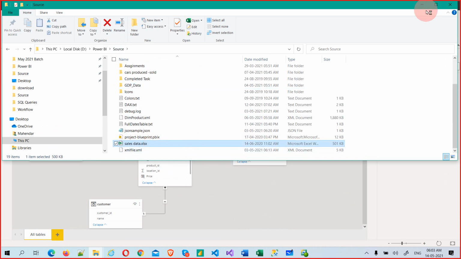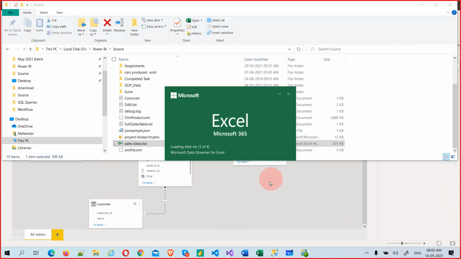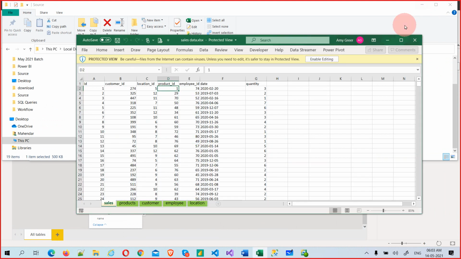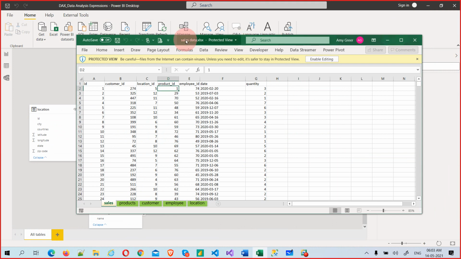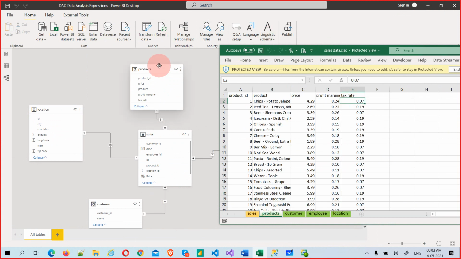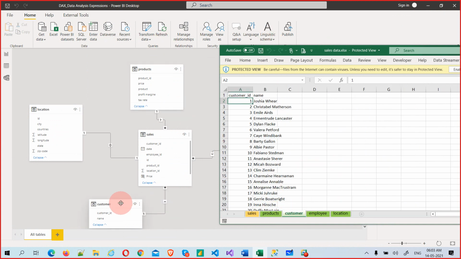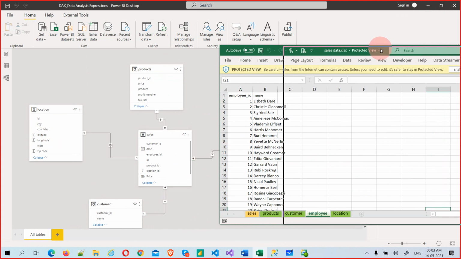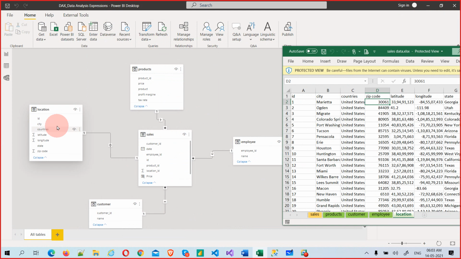If I open that Excel, you will come to know what exactly this means. It's purely cleansed data. It's completely a star schema that they have clearly given in the Excel. Now you see, the sales table is a fact table. This one is the product table, this is the customer table, this is the employee table and the location table. So this is called a star schema.